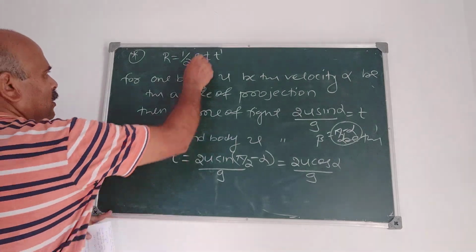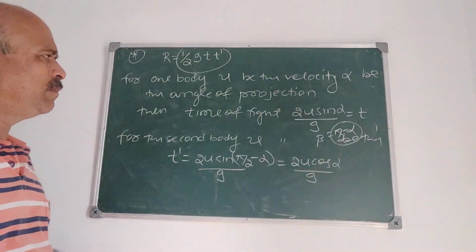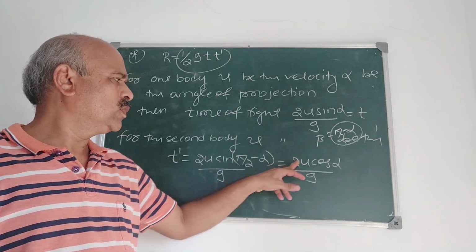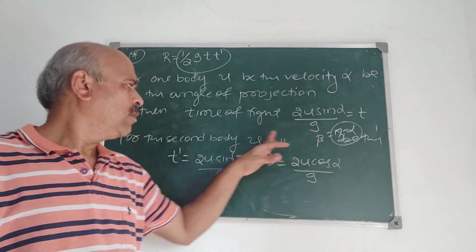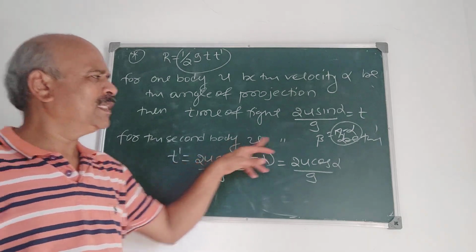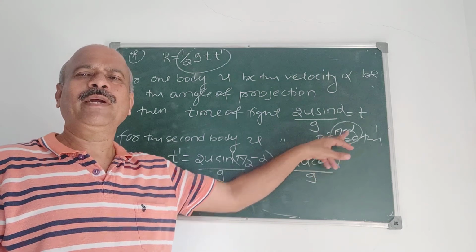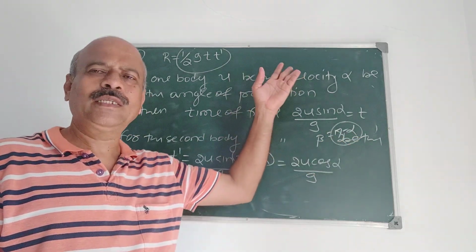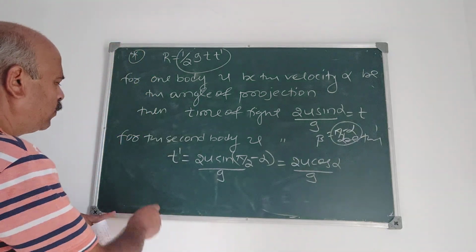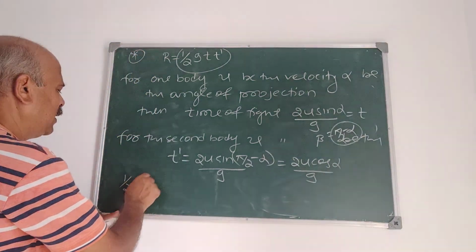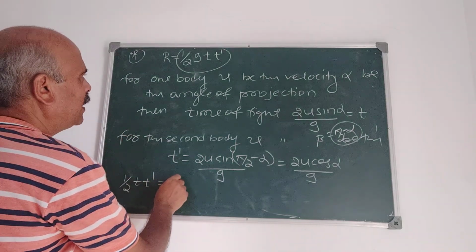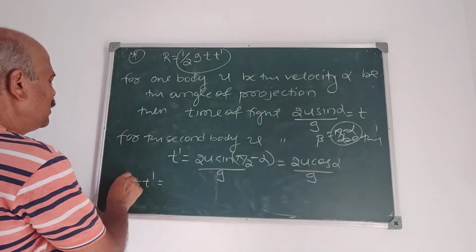Now this is given. t is 2u sin alpha by g. t dash is 2u cos alpha by g, because for the second body, angle of projection is different, pi by 2 minus alpha, to get the same range. Therefore, I consider half g t dash.